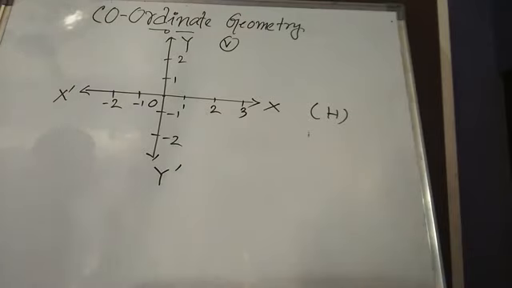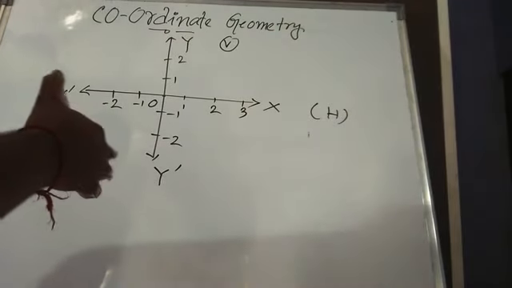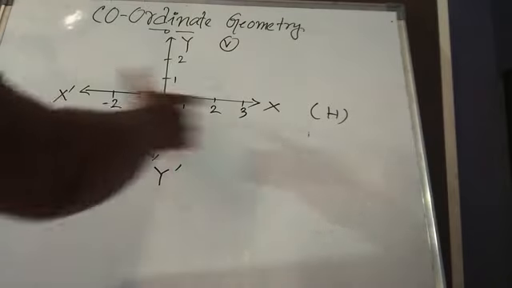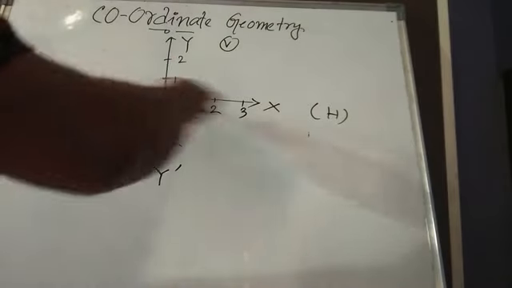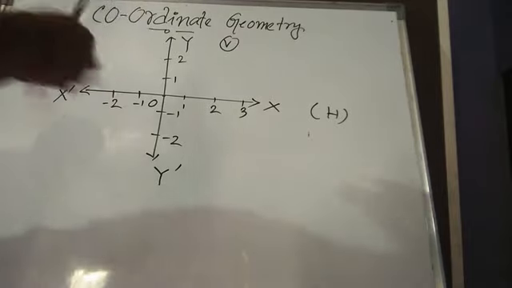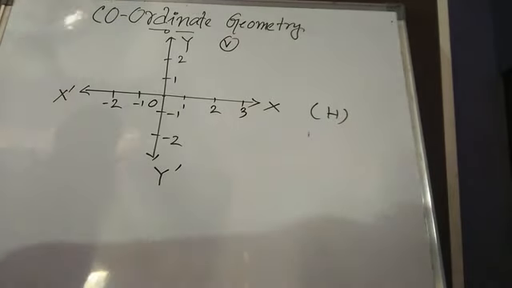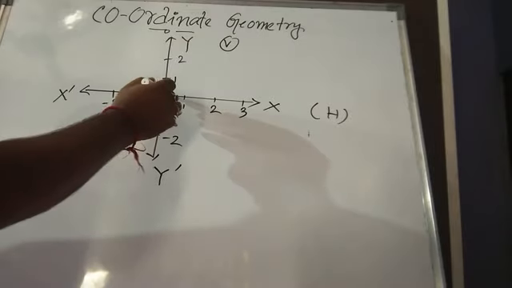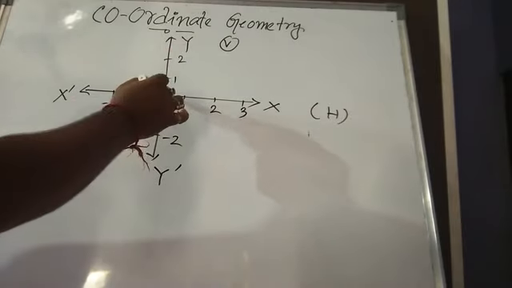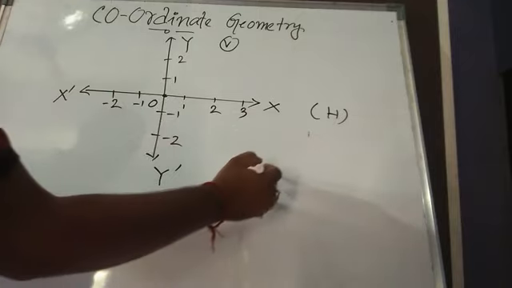To find the location of a point, you need to count a column and a row. Similarly, to represent the location of a point, Descartes introduced two lines, one horizontal and one vertical. The point of intersection of the vertical and horizontal lines is known as the origin.